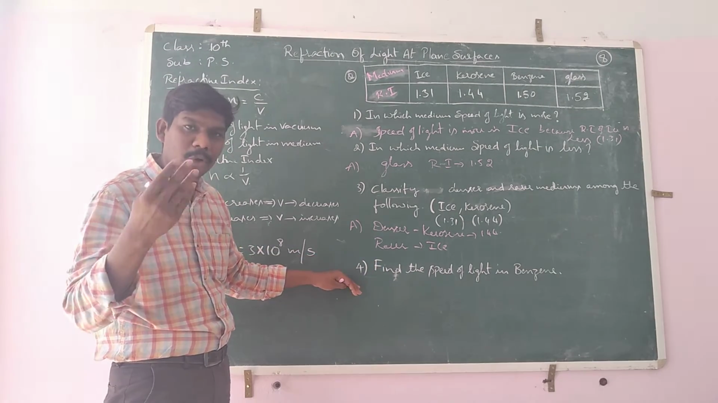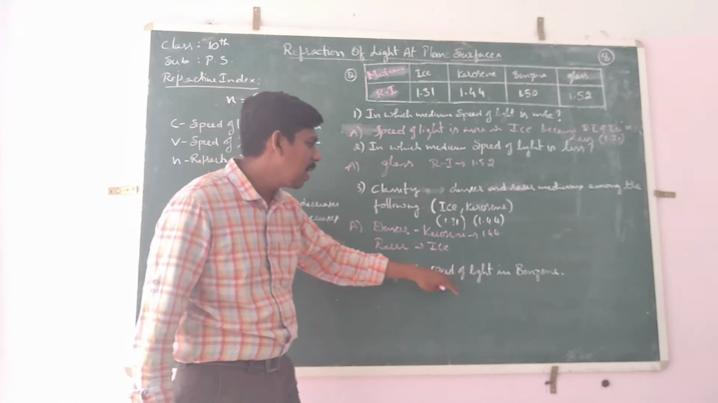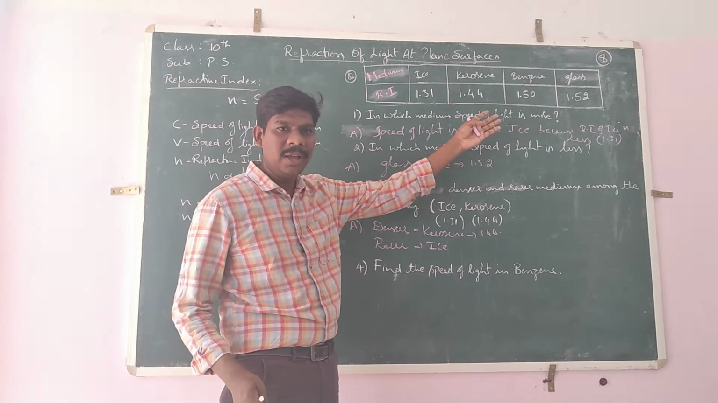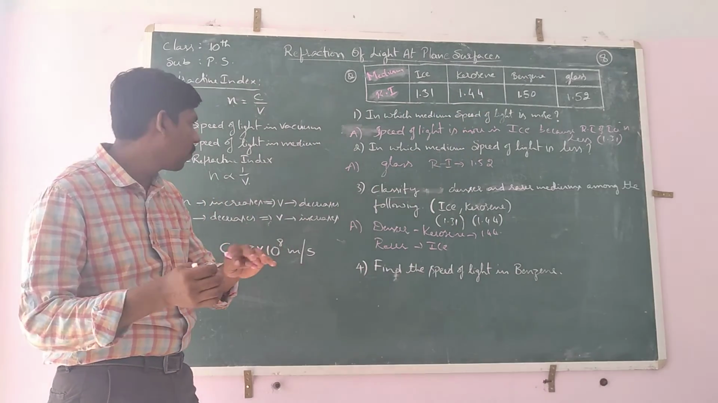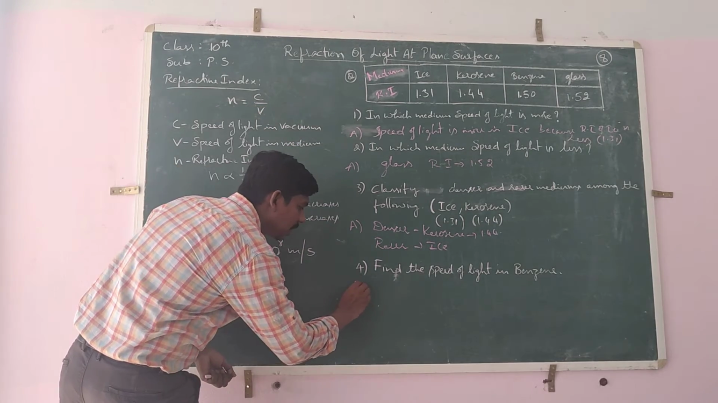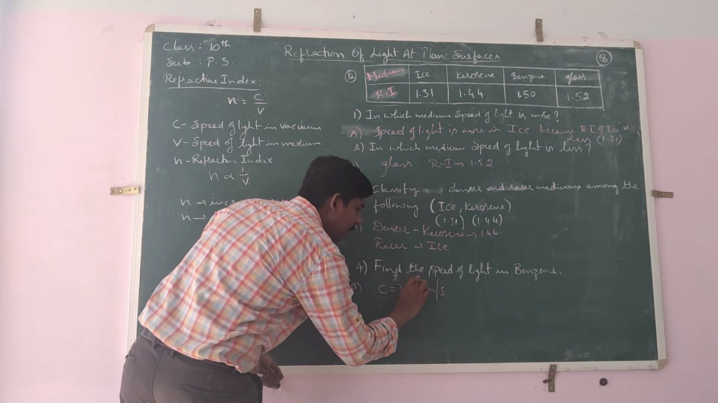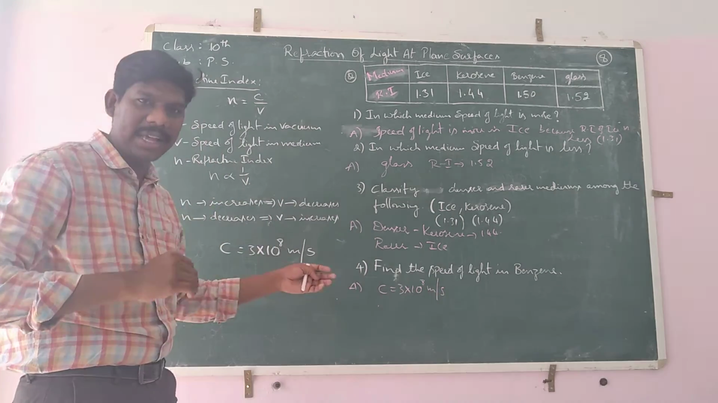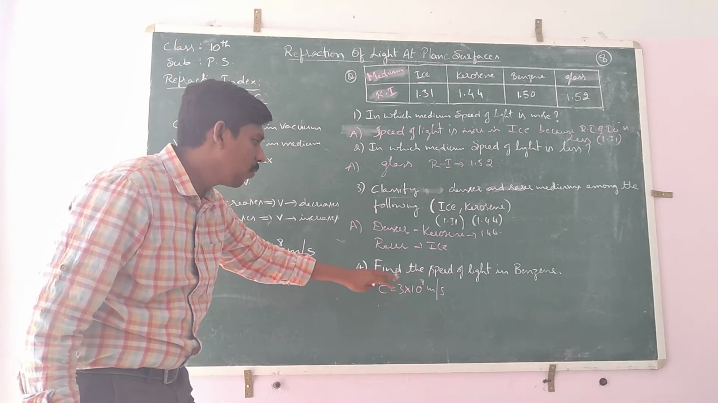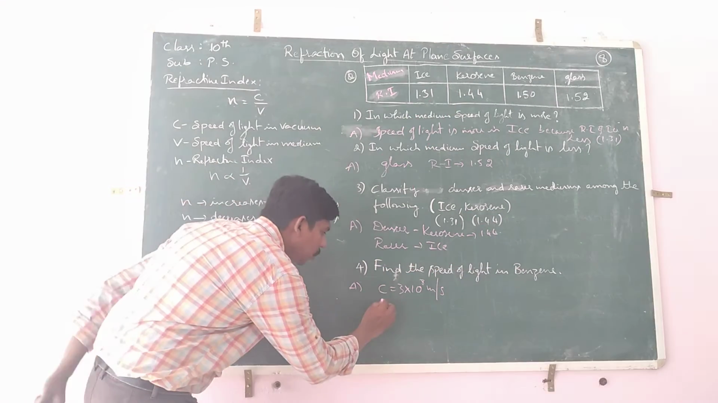And one more question they will ask by giving a table based on refractive index: find the speed of light in benzene. Not only benzene, they will give different values. Whatever it is, we have a general formula. What is that? n equal to c by v, and we know the constant value: c equal to 3 into 10 power 8 meters per second. They don't give the constant value in exams, but we have to remember it because it is a standard value.